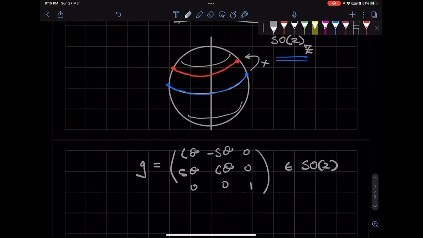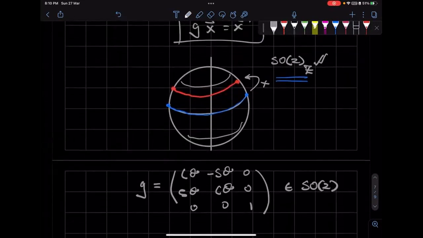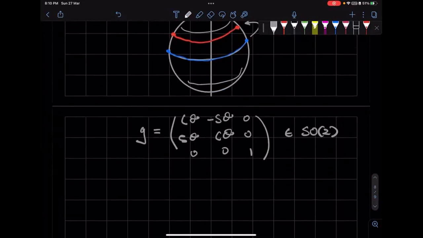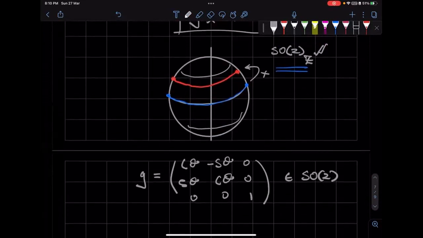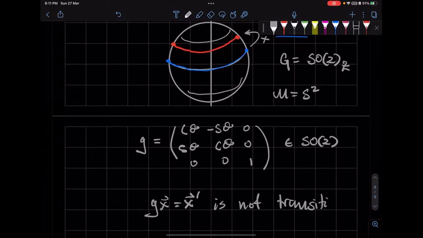Is that clear? This particular group. So here we see an action which is not transitive. If I take G to be SO2 around Z and M to be S2, then the action is not transitive.